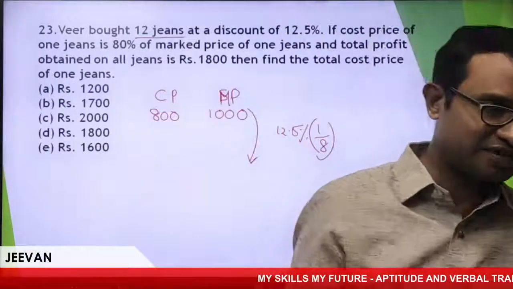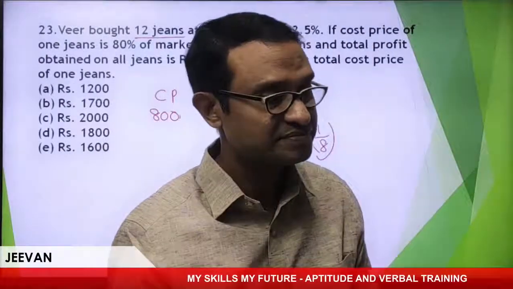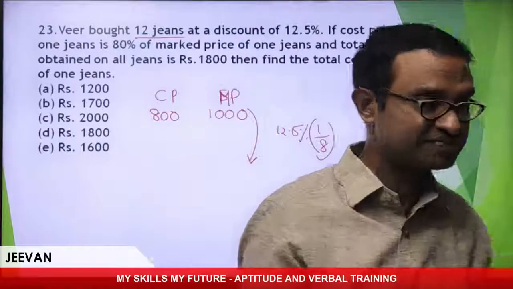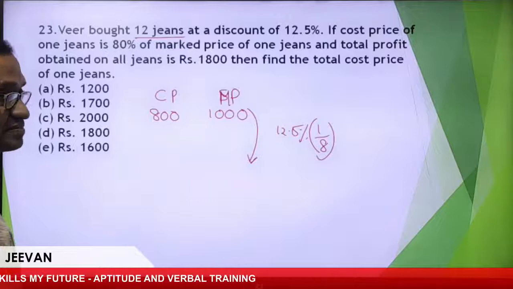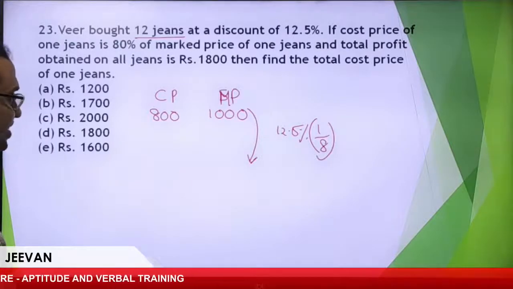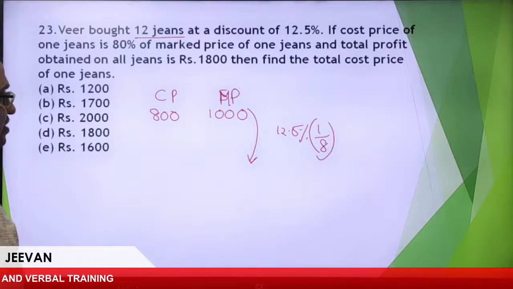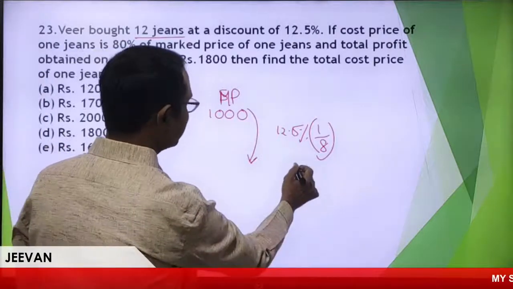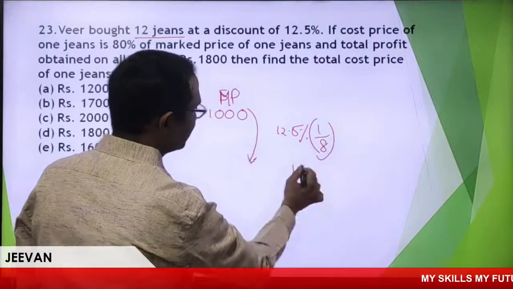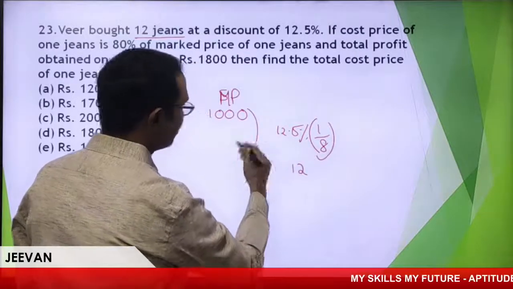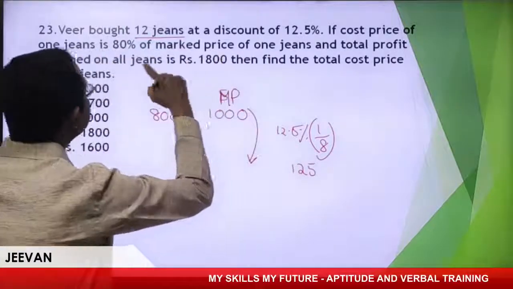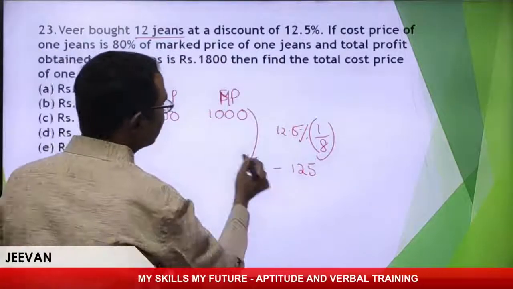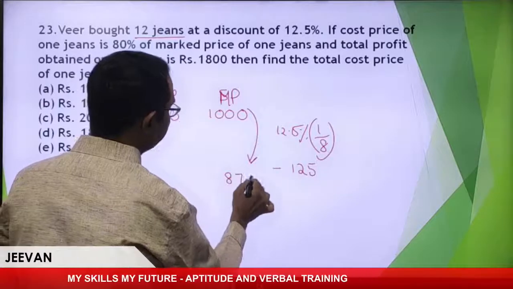What is one-eighth of 1000? Come on, how much did you get? 125. Is it right? Otherwise, you can do it: 8 ones are 8, 8 twos are 16, 8 fives are 40, so 125. So a discount of 125 is given. Minus, how much will it be? 875.